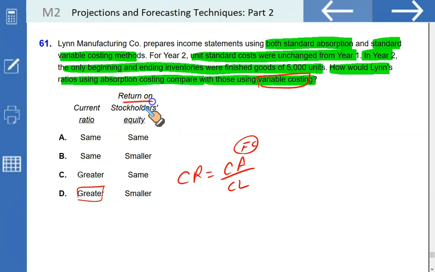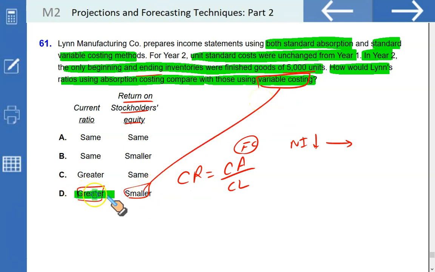But look at the stockholders' equity point of view. We know the profit affects stockholders' equity because of the inventory figure. Since opening stock and closing stock is the same, the prior period fixed cost which was included in the closing stock would have been expensed in the current year. And whenever inventory shrinks from the previous period, the fixed costs get expensed under absorption costing. This will result in lower net income. This lower net income will reduce the stockholders' equity compared to the equity under the variable costing. So that makes D the correct option.